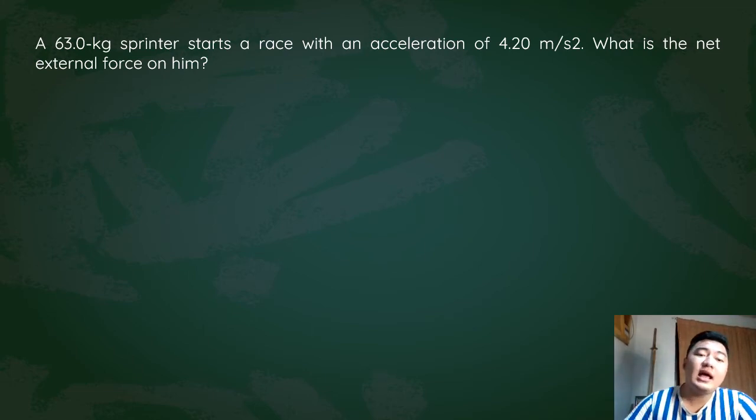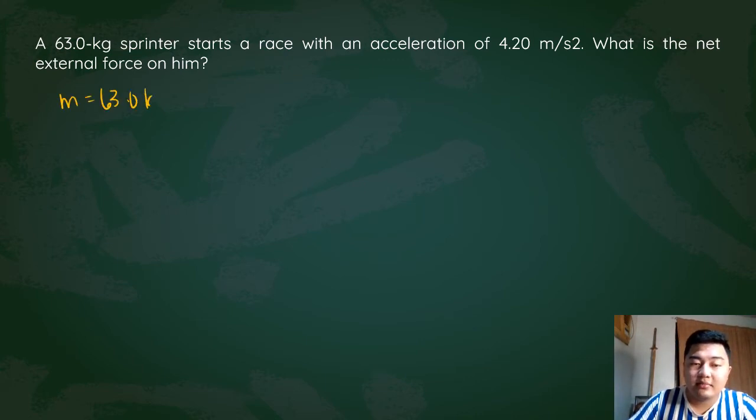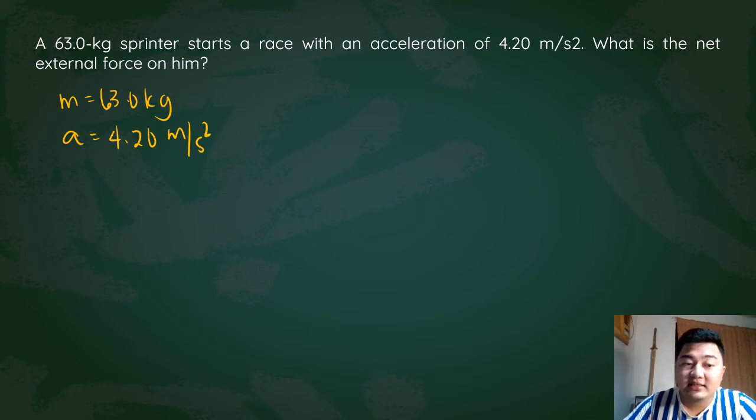So another example: a 63 kilogram sprinter starts a race with an acceleration of 4.20 meters per second squared. What's the net external force acting on that sprinter? So you have mass, which is 63 kilograms, and an acceleration of 4.2 meters per second squared, and you're asked about the net force. Net force is equal to mass multiplied by acceleration.